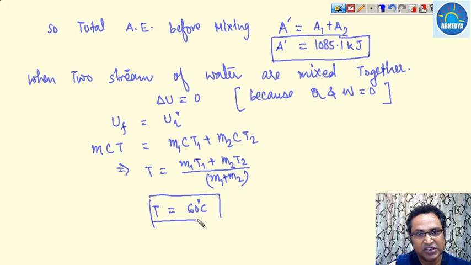When you put in these values, that is m1, m2 and T1, T2, the T comes out to be 60 degrees centigrade. This is the final temperature of the water after mixing. So now this water, having a mass of 60 kg, comes into thermal equilibrium with the environment at 15 degrees centigrade.